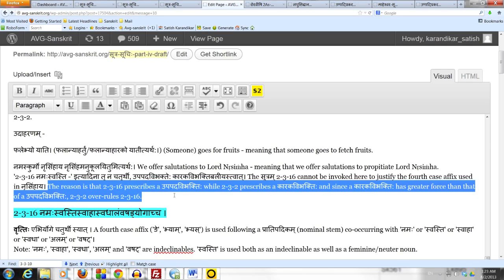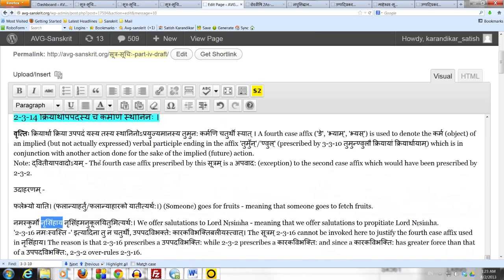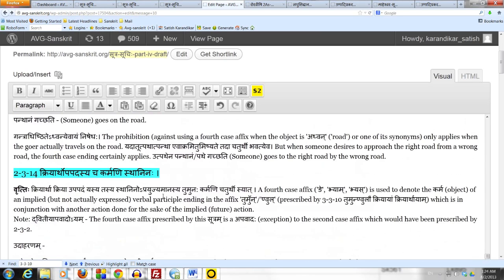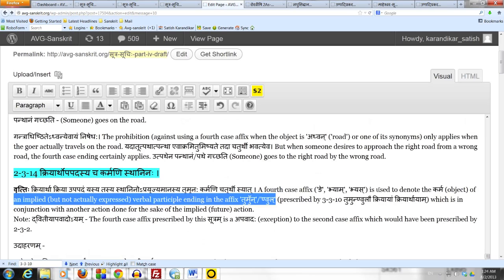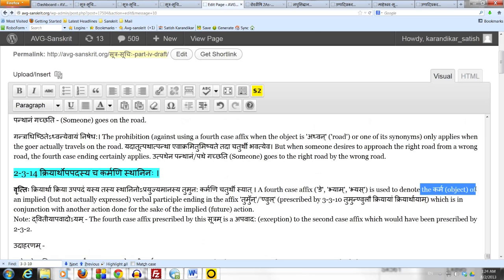That's why we need this sutram 2.3.14 to justify the fourth case affix following Nrsimha, which is the object of the suppressed participle anukulayitum, the action of propitiating, which is implied but not actually expressed. This is actually a very powerful sutram. It can be used to justify the fourth case affix in a variety of situations. As long as we are able to identify a suppressed infinitive, we can take the object of that suppressed infinitive and then use the fourth case affix following that object. So please remember this sutram. It will come in handy in a number of places.